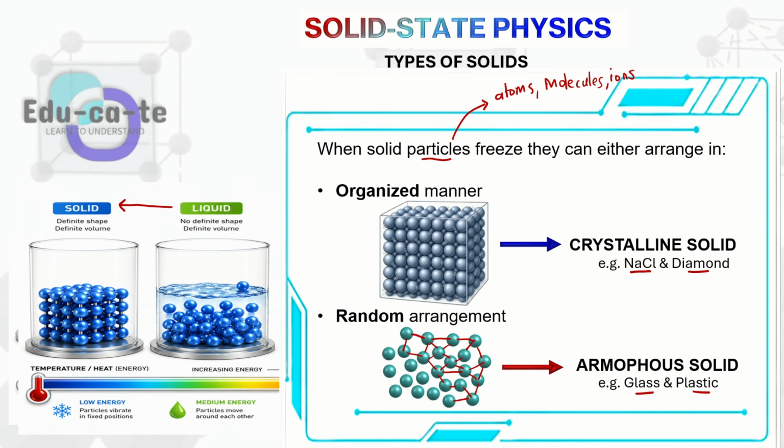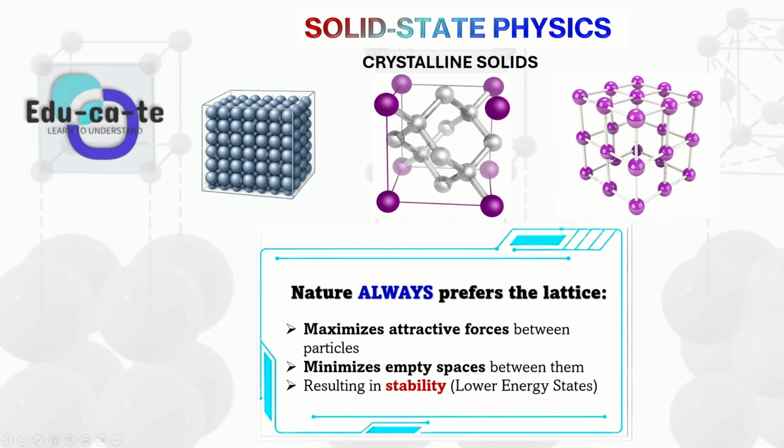So we need to focus now on the crystalline solid. When we focus on the crystalline solid, nature always prefers to make this crystal lattice. We say it is a crystal lattice whenever your solid particles form an organized shape, or a shape that has a certain pattern that you can observe. You can say that is known as a crystal lattice.